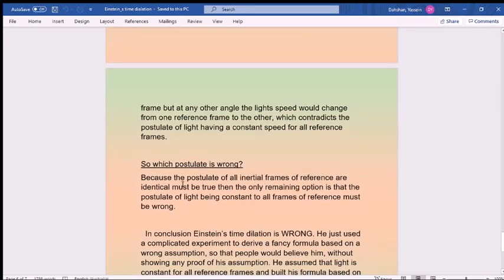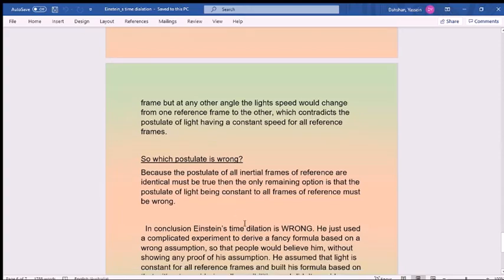Because the postulate that all inertial frames of reference are identical must be true, then the only remaining option is that the postulate of light being constant in all frames of reference must be wrong. So light cannot be constant in all frames of reference. In conclusion, Einstein's time dilation is wrong.